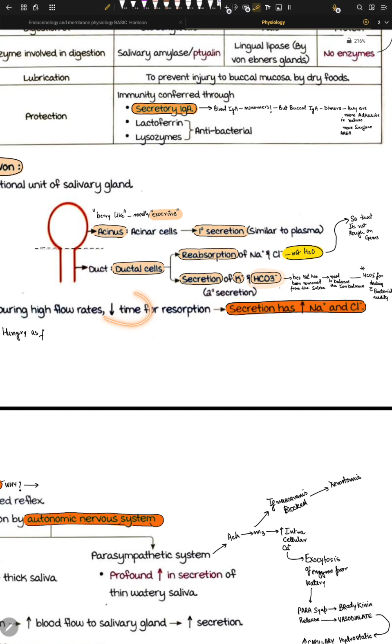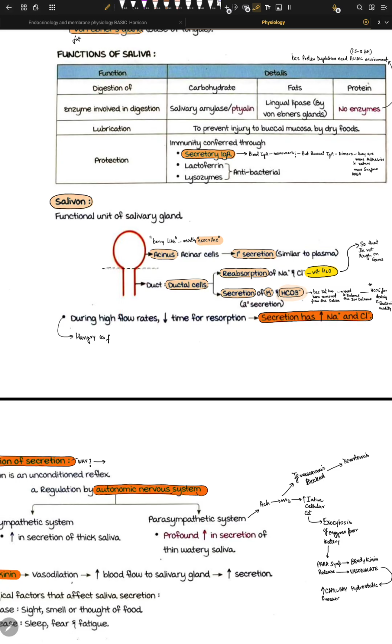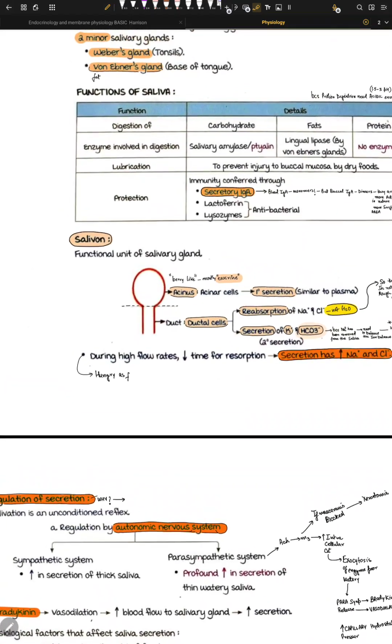So this means that less time for reabsorption of sodium and chloride leads to increased secretion of Na and chloride, because they have not been reabsorbed. I think that's a very simple concept to really think about. I mean, you're very hungry and you're salivating and you're just really drooling over something, and then a lot of Na and chloride is being lost inside your saliva. Once it's lost, water later follows because it's an active solvent. It produces this gradient. Water wants to follow this gradient, and then we are a little bit dry mouth after this whole drooling is over. So that's the concept about saliva.